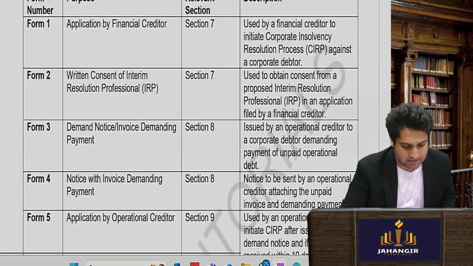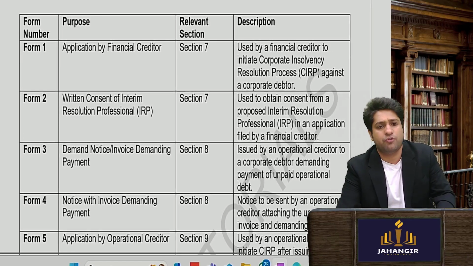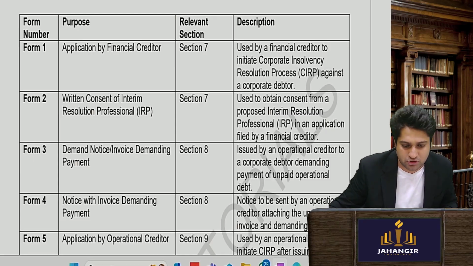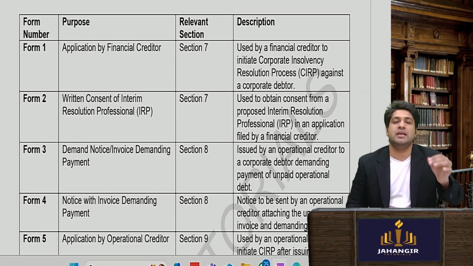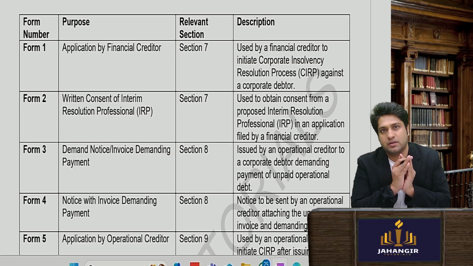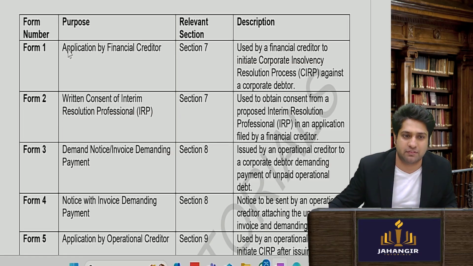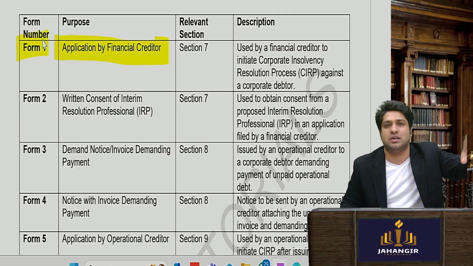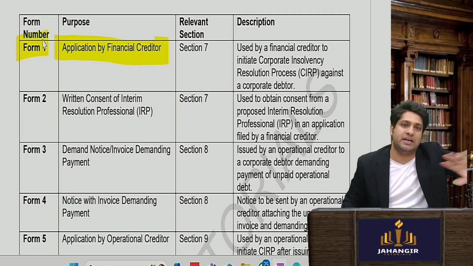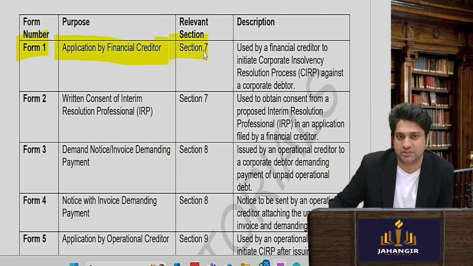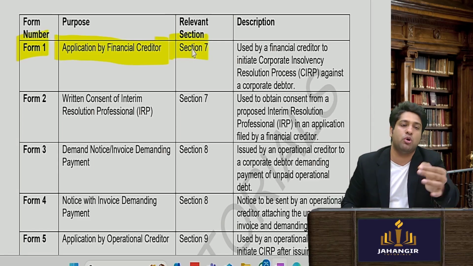Okay, that's it. Now there are certain form numbers also I want you to write and quote in your exams. Remember that whenever there is an insolvency, a case can be filed. For example, a company is becoming insolvent. Who will file the case? Obviously the creditor will file the case. Now a financial creditor is a person who has given a financial debt or a loan. Financial debt means where the money's time value is shown by interest. So he will file in Form 1, section 7. So form numbers, yes, you have to quote, note it down.